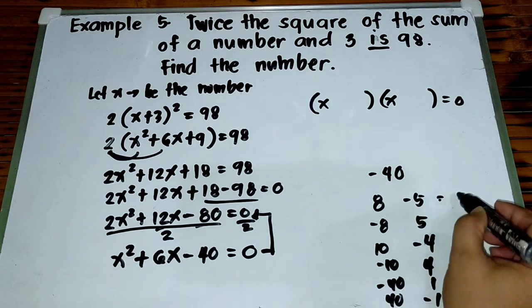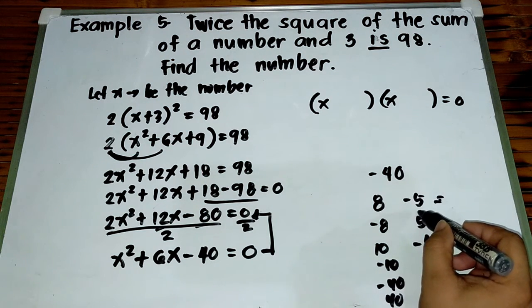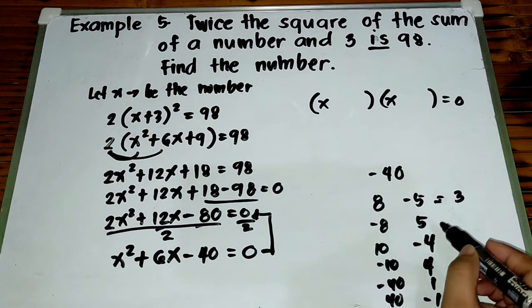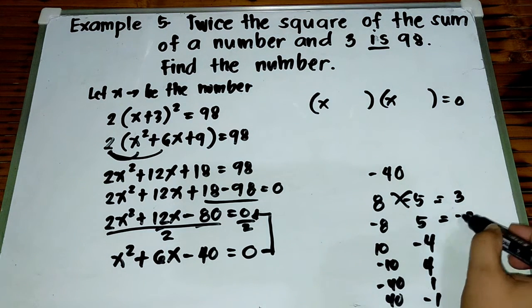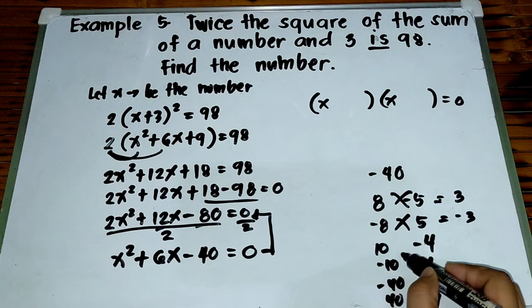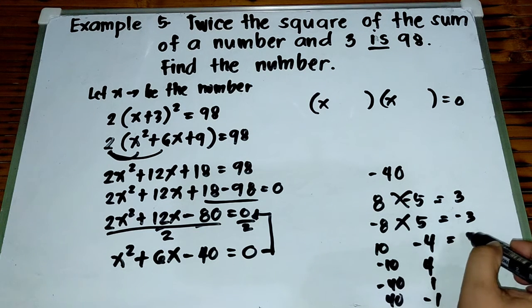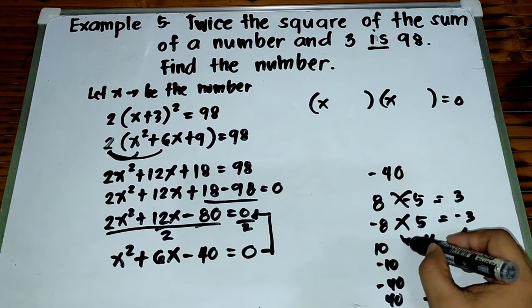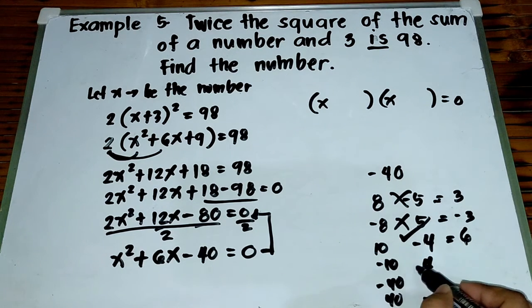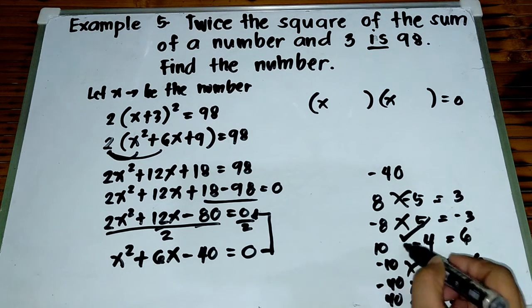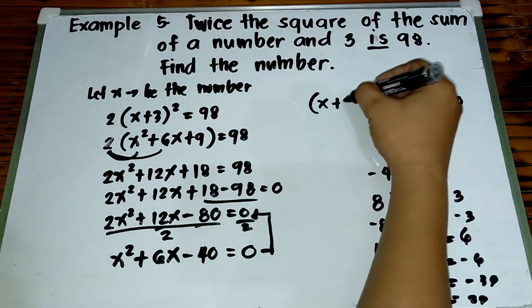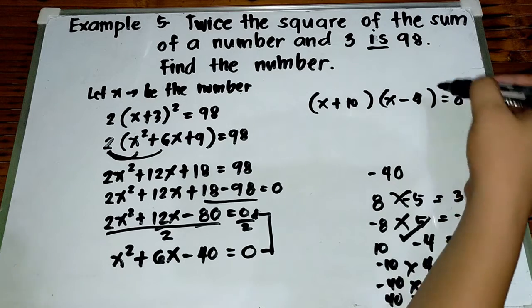Okay? So, try natin kapag pinag-add dito, 8 plus negative 5, this is positive 3. So, hindi pwede yan. Next, negative 8 plus 5, that is negative 3. So, hindi pwede ito. 10 plus negative 4, this is positive 6. So, pwede na yan. Okay? Try natin yung iba. Negative 10 plus 4, this is negative 6. And this one is negative 39. And this one is positive 39. So, pwede lang ay yung 10 tsaka negative 4. So, this is x plus 10 and x minus 4.